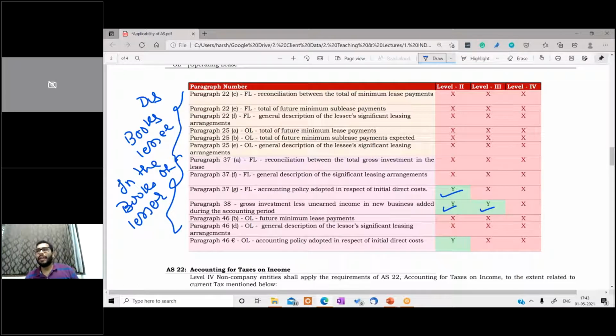So a person might think, okay, I'm not a corporate entity, I'm not a company. Although my turnover exceeds 50 crore, I'm not supposed to follow all these disclosures. The answer is wrong. They need to follow all these disclosures, except where we have an exception or the exemption. Other than that, we need to follow in the preparation of the financial statement and then the disclosure part. All the persons falling under level 1, level 2, level 3, level 4 categories, as per the exemption, they need to follow the accounting standards.